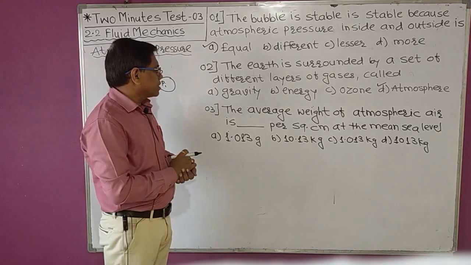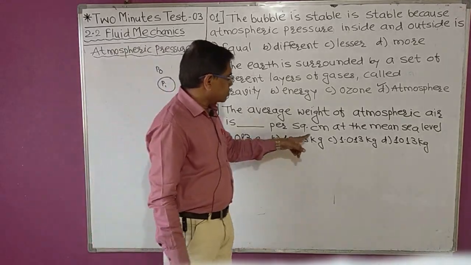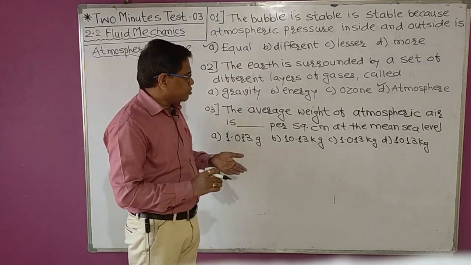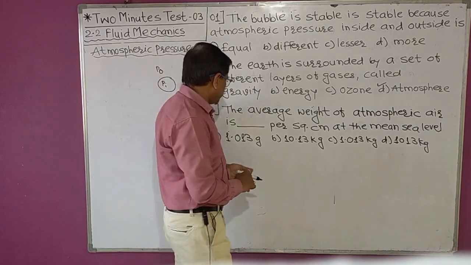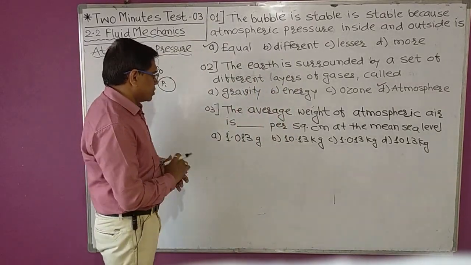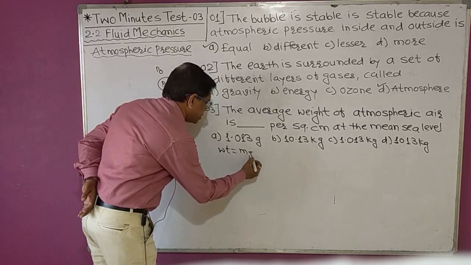Next, third, the average weight of atmospheric air is per square centimeter at the mean sea level. As learned in our derivation, we know that the weight is equals to m into g.